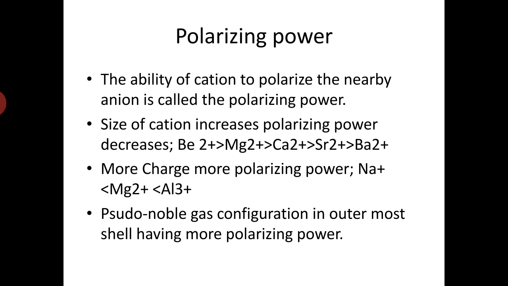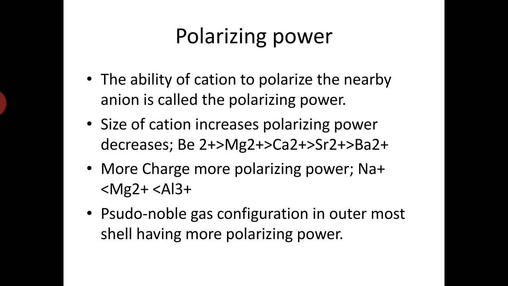How can we define this distortion? If there is an increase in size, the polarizing power decreases. For the same group or family, for Be2+ the polarizing power is very large compared to Mg2+ and then Ca2+, because the size is increasing.